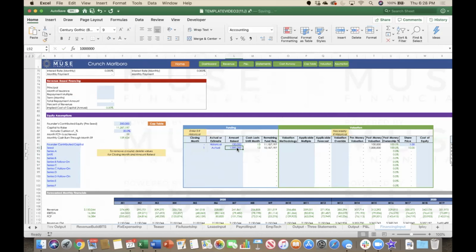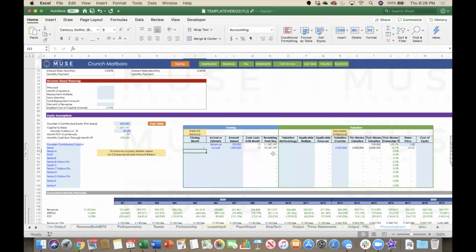Since this has already happened and we know the valuation that this round of capital will get, we're going to use the valuation override, and in this example, put $5 million of valuation. As we see here, this round of capital will give the company enough cash until month 13.